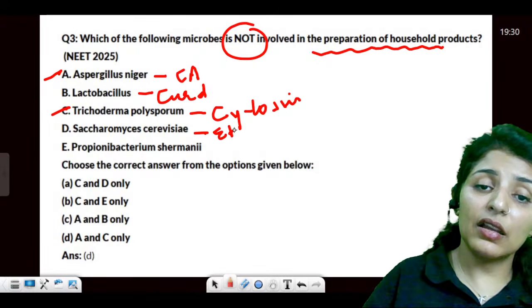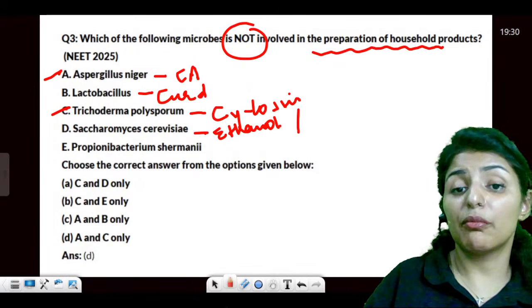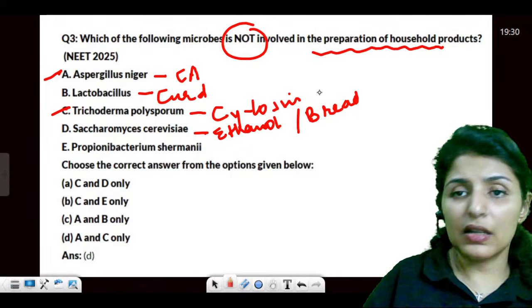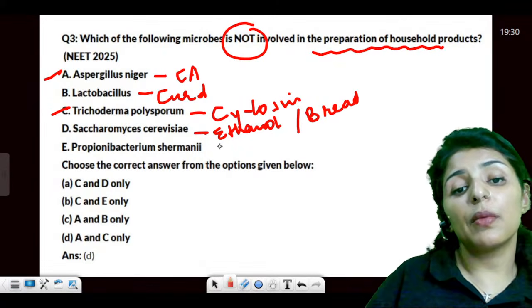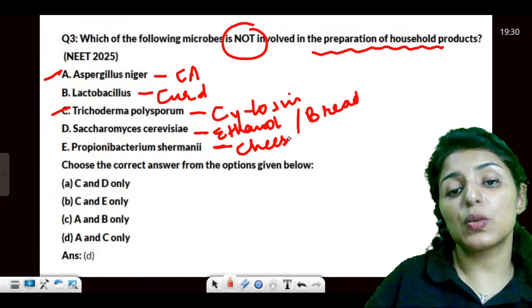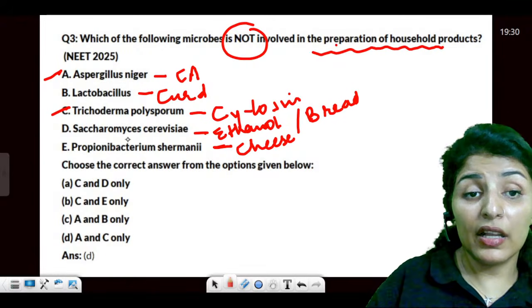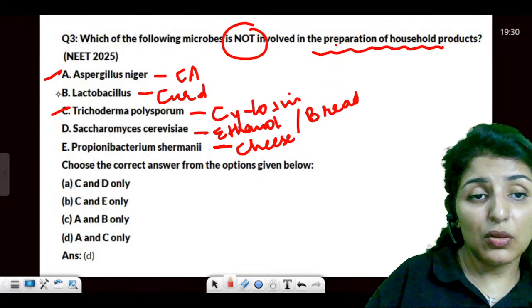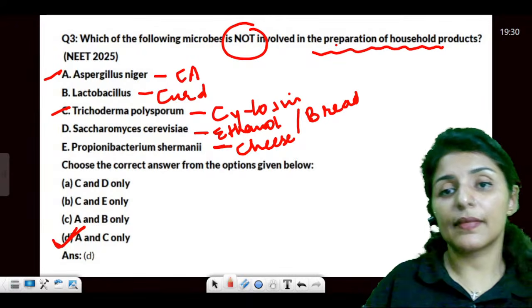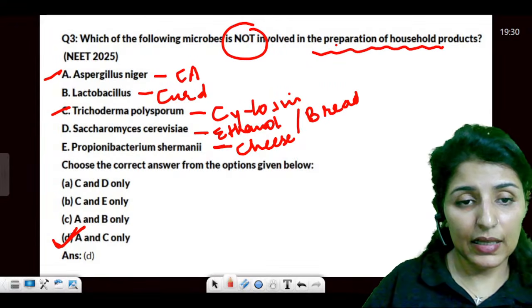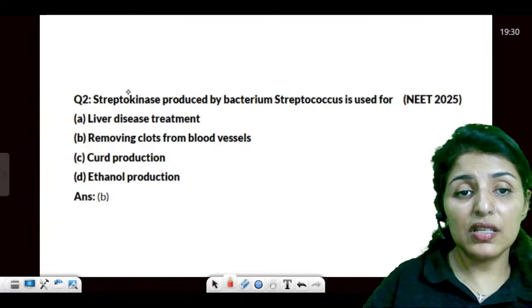Saccharomyces produces ethanol, or it helps in the formation of bread. So bread we can consider is a household product. Propionibacterium helps in the formation of cheese, Swiss cheese. So it is a household product. It says not involved in the production of household. So answer should be A and C. Is that clear? Should be A and C. Clear? All right. Moving on.